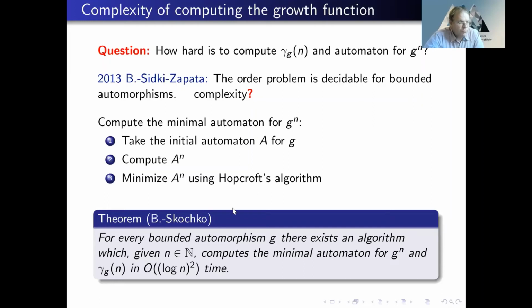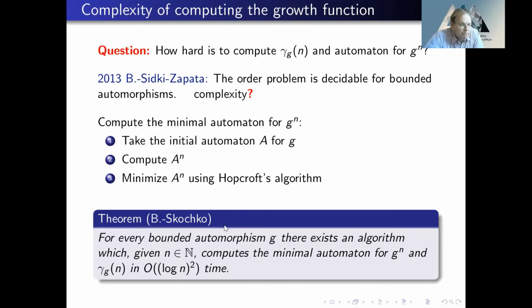What we prove with my student Vladimir Skachko is that for every bounded automorphism, there exists an algorithm which, given n, computes the minimal automaton for G in power n and the growth function in quadratic time in the size of the input. And if this automorphism is transitive, then actually you can do it in linear time.